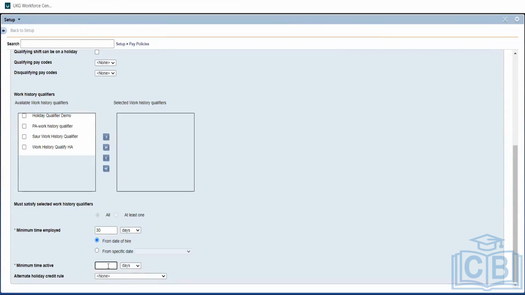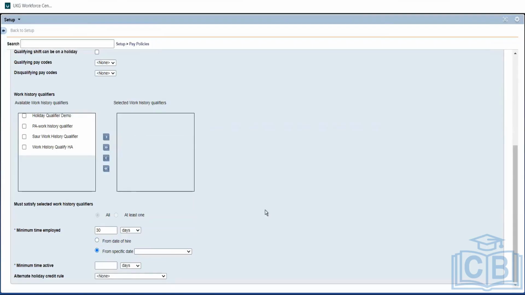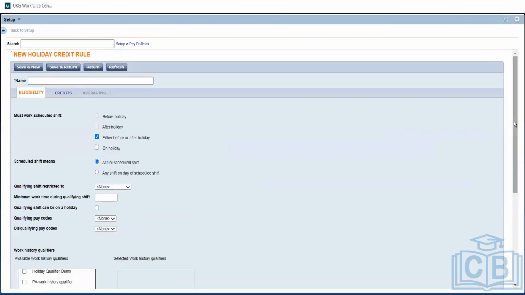So if you want to account exactly for how many days he needs to work, then we can use minimum time active. Or we can use a specific date pattern, whichever we have created, or from a specific date. There are options for that, but mostly these are not used. We will take care of this through the probation period itself.